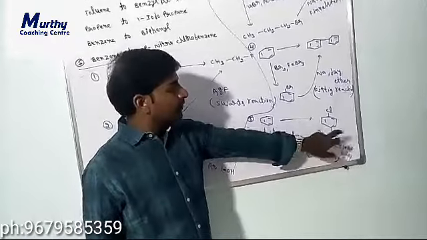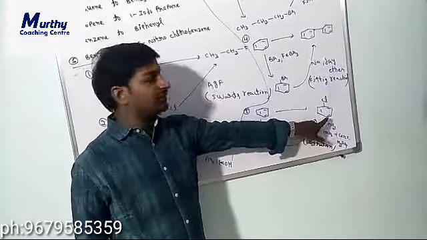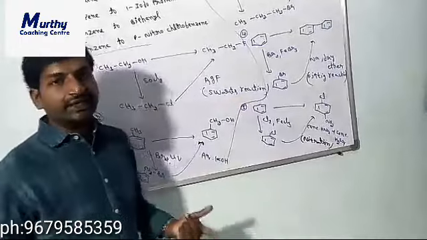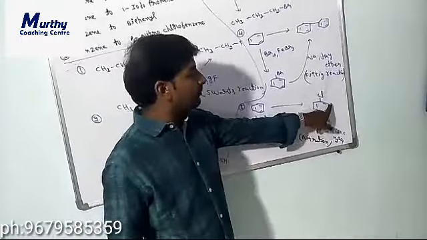So if you introduce the NO2 group initially, the NO2 group acts as a meta directing group. We will get the chlorine at the meta position.